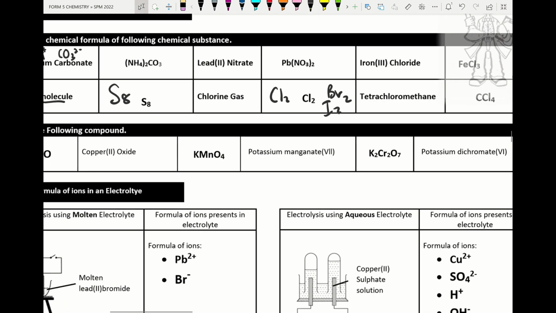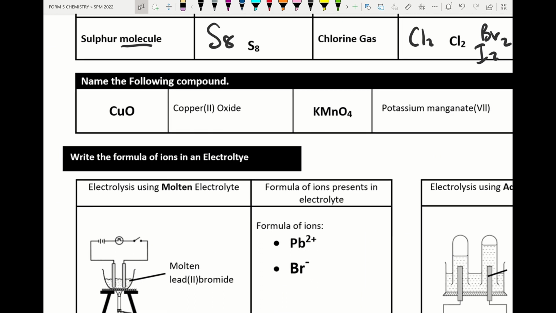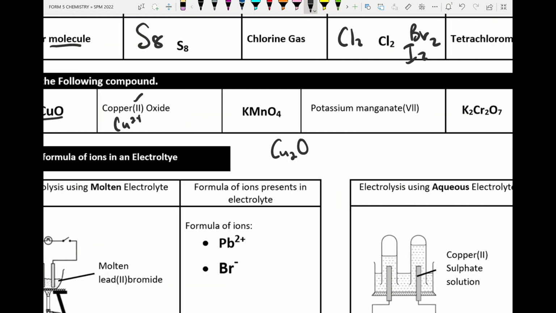Na2S2O3. Alright, so sometimes they give a formula and ask for the name. So please remember for copper 2 ion, we must take the oxidation number. So this formula is known as copper 2 oxide. We have another formula, Cu2O, so this is known as copper 1 oxide.